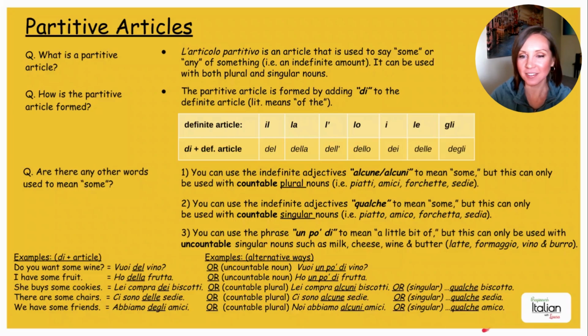Just maybe study this a bit, and eventually it will become clear. And if you're confused, you can just stick with these guys up here. Once you get the hang of which definite article to use with the noun, and by adding the d plus a definite article, you can use these for now. And then once you become more comfortable with it, you can use one of these, whichever one is most appropriate for the noun that you're talking about.